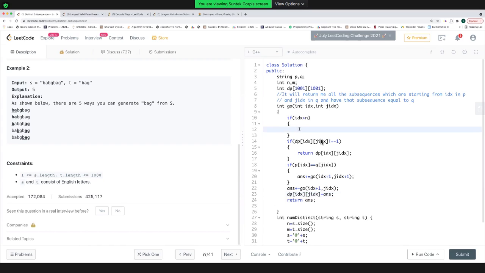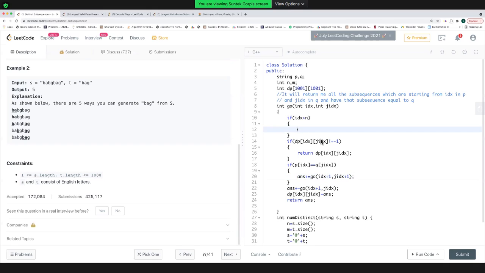And what can be my base case? Similar to the previous question, what I'm doing in this case is basically trying to match both of them. I don't know whether using this character I'll be able to make something or not. But for now, if they both are equal, one character is matching. So at least let's try to move to the next position and try to make that particular string.